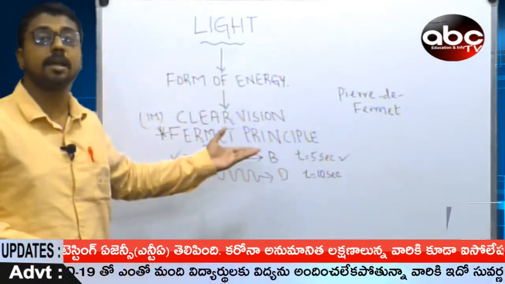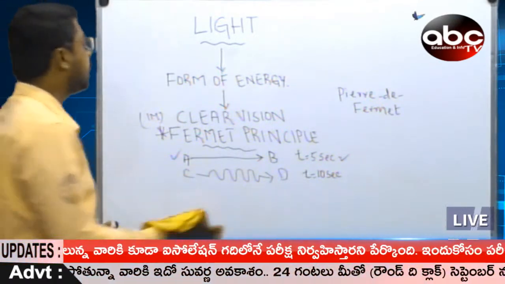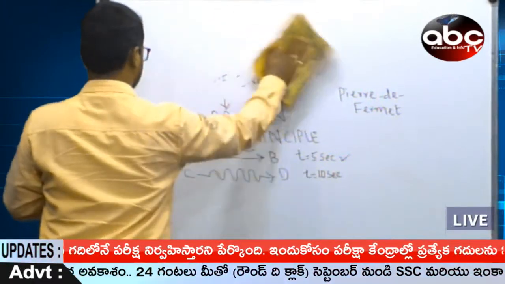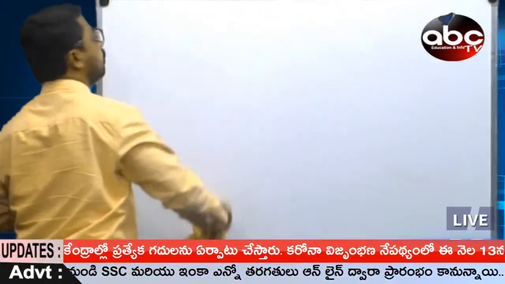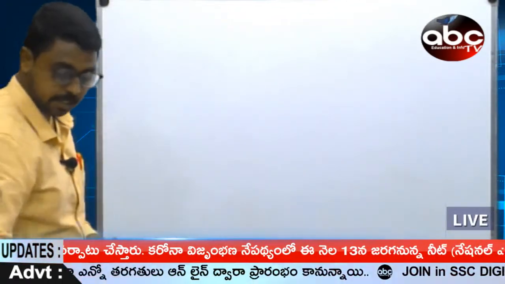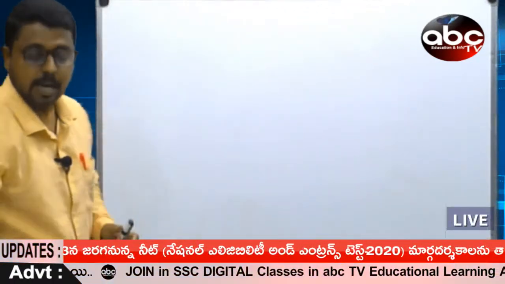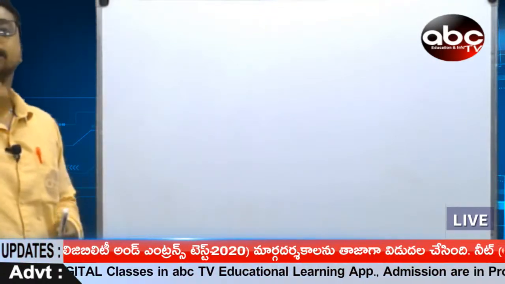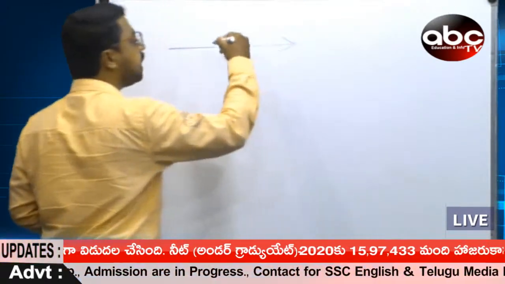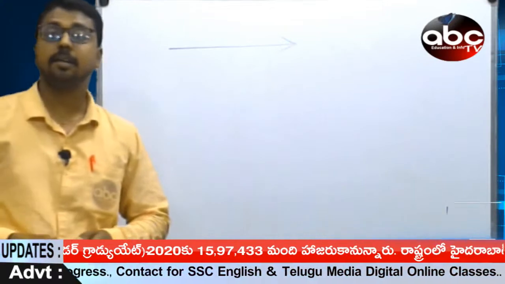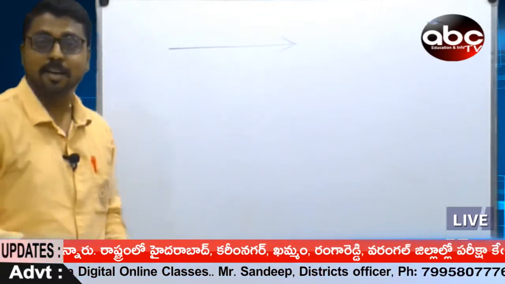In order to understand more properties of light, let us go back to the properties of light. More clarity gives us more information. Light is a very common word which we use. In order to understand the properties, let us first study the first property. I have drawn a straight line. What does it mean? It is a most important property.